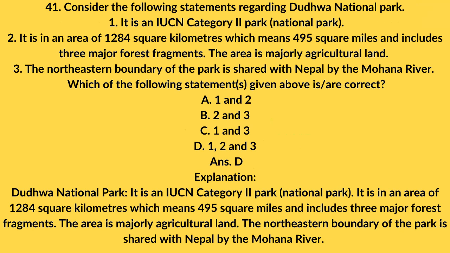Answer D. Explanation: Dudhwa National Park is an IUCN Category 2 national park. It covers an area of 1,284 square kilometers, which means 495 square miles, and includes 3 major forest fragments. The area is majorly agricultural land. The northeastern boundary of the park is shared with Nepal by the Mohana River.